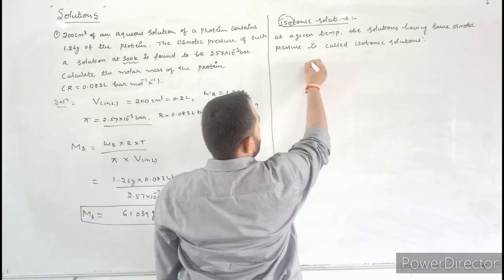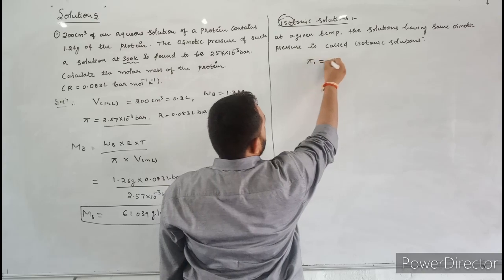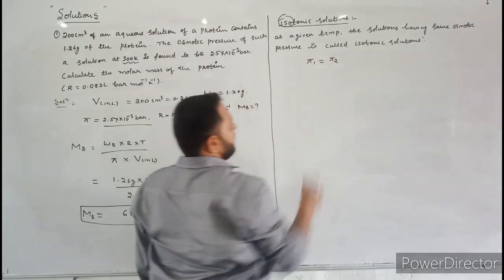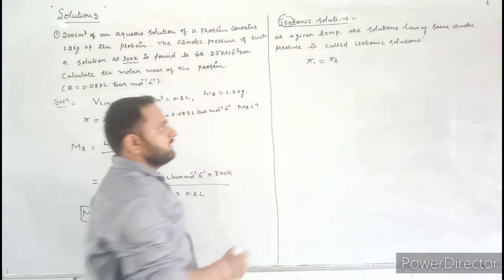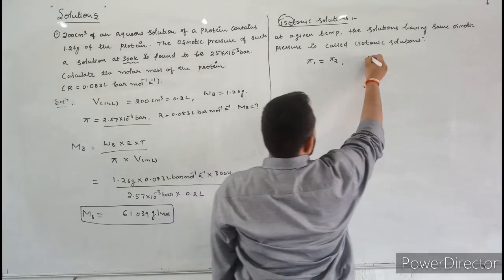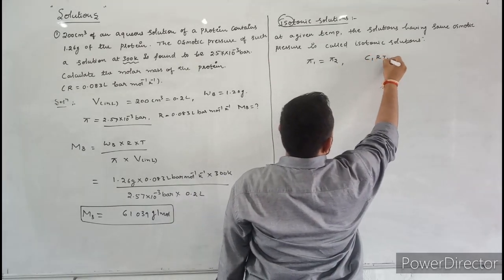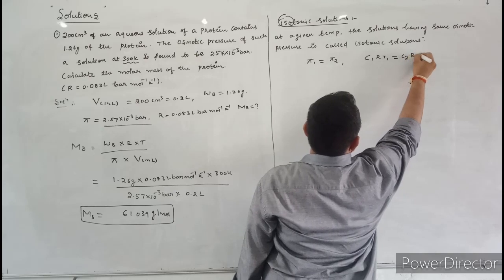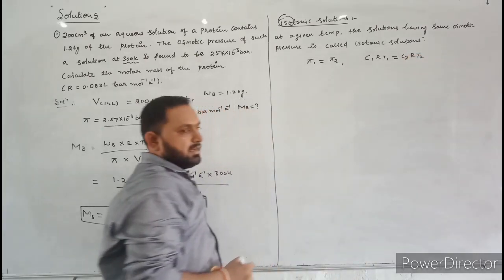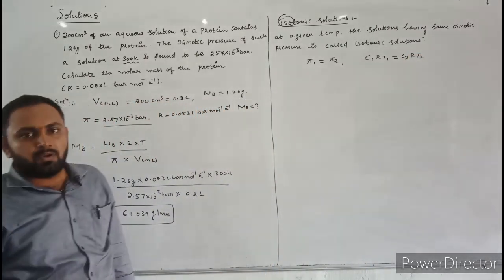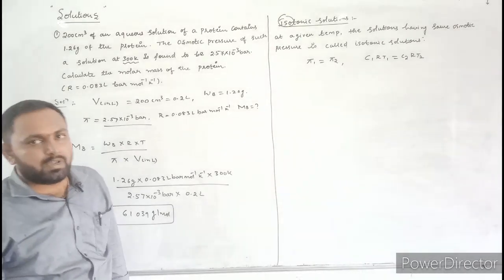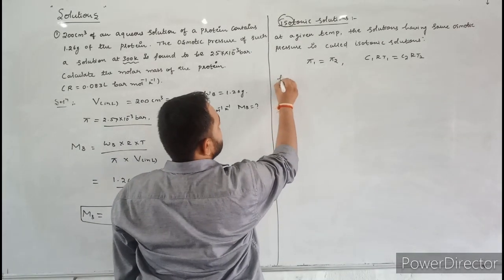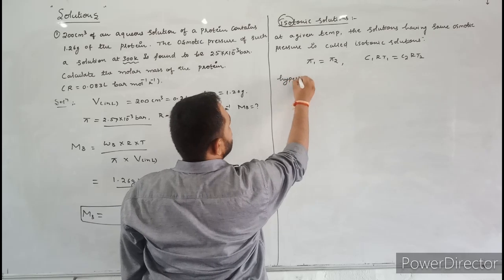Here, due to same osmotic pressure, pi 1 is equal to pi 2. Similarly, we can write like this: C1RT1 is equal to C2RT2. Next, let us discuss hypertonic solution and hypotonic solutions. First, let us understand about hypertonic solution.